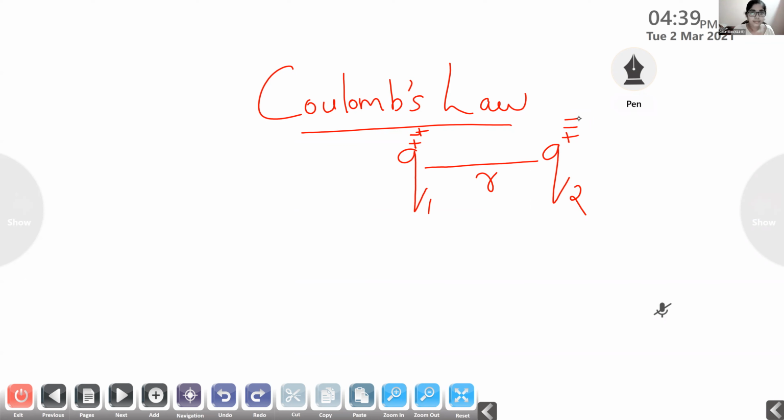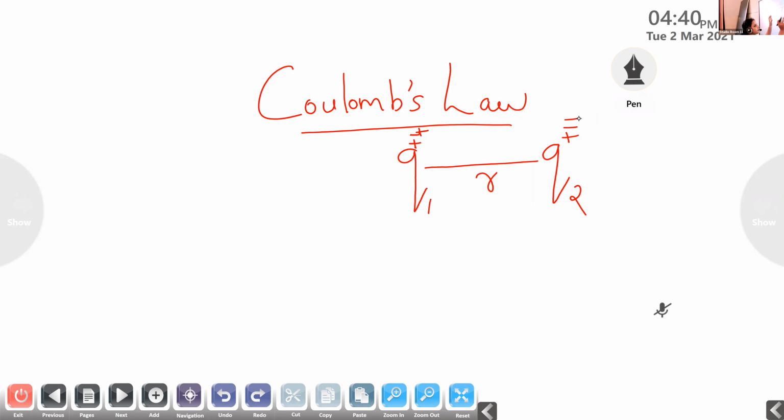Which type of force is present between Q1 and Q2? Attraction. Yes, it is a force of attraction. Very good. So in order to explain Coulomb's law, we are considering the two charges, Q1 and Q2, separated by a distance R.